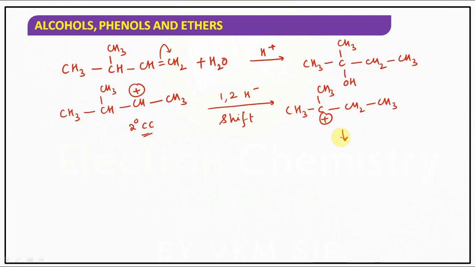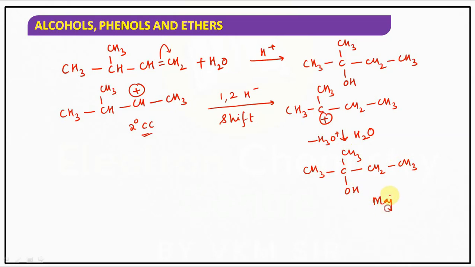So now what will happen? Attack of nucleophile. OH minus will attack and H3O plus can be removed. So CH3CCH3 connected with OH, connected with CH2CH3.